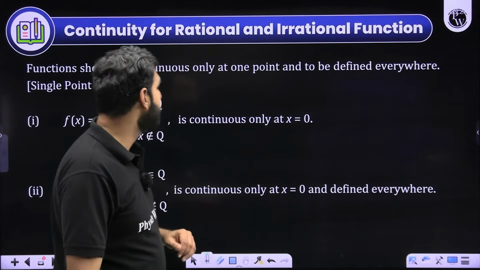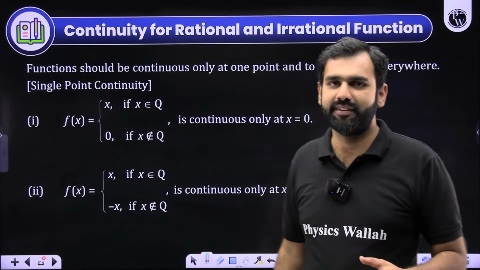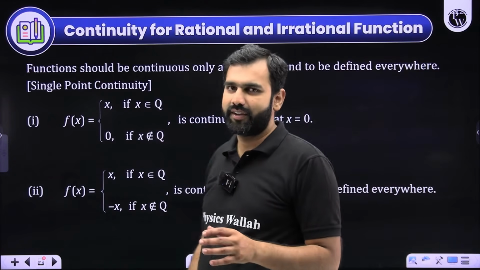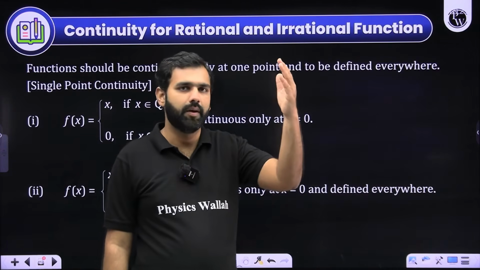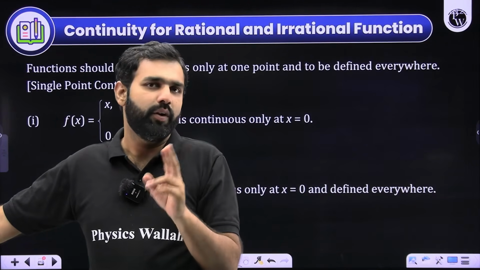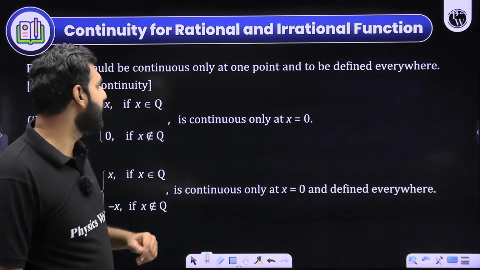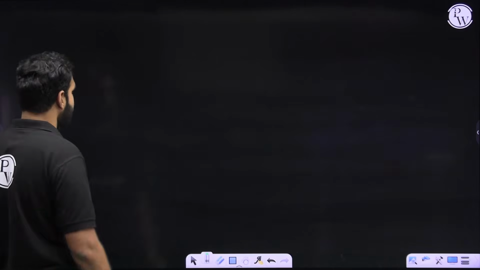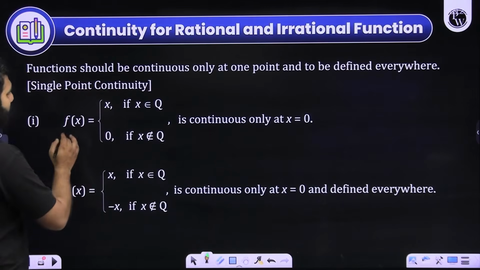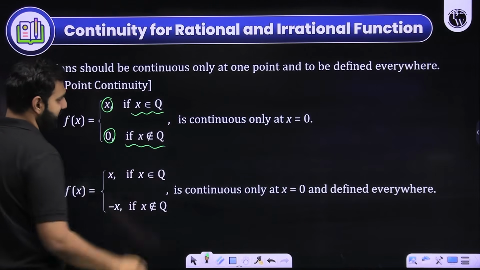Now let's talk about the other case. If I define a function as a piecewise definition, where I categorize it into rational and irrational numbers. Let's say I take two numbers, 1.1 and 1.2. Can I say that between 1.1 and 1.2 there are infinite rational and irrational numbers? So let's say I define a function where f of x is defined as x whenever x is rational, and f of x is defined as 0 whenever x is irrational.